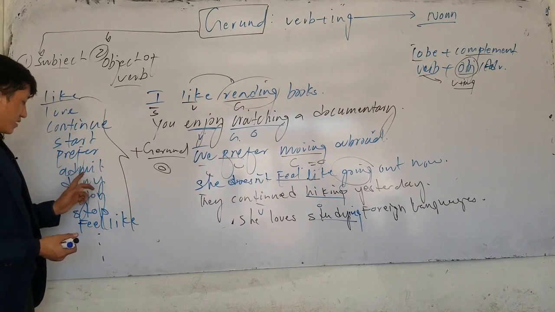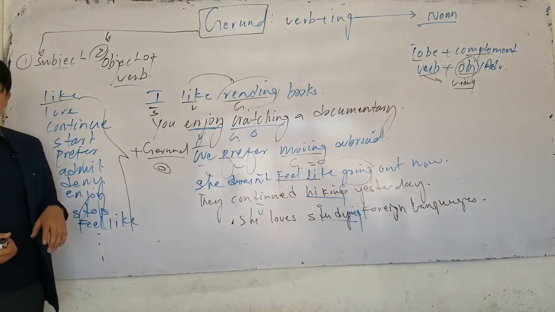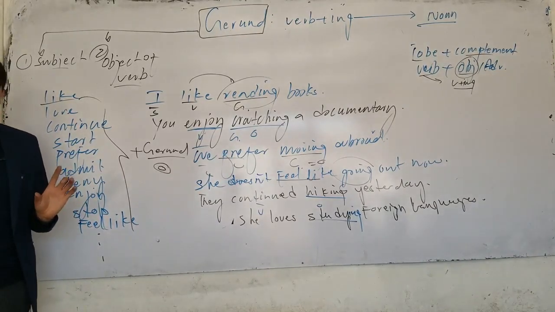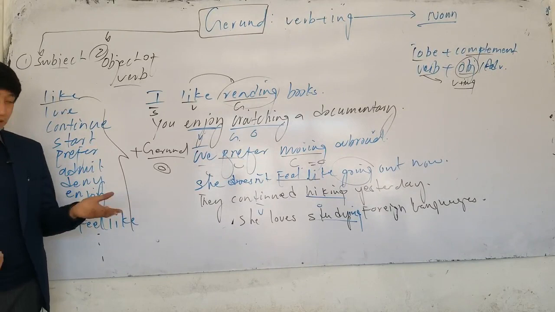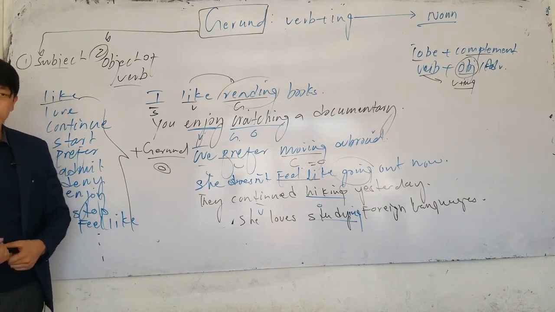Prefer can be both. Admit, deny, after those we use what? After enjoy, for example, we only use gerund. We don't say I enjoy to cook. What do we say? Enjoy cooking. And feel like, don't say I feel like to. What do we say? Feel like studying, feel like going, reading, and so on.